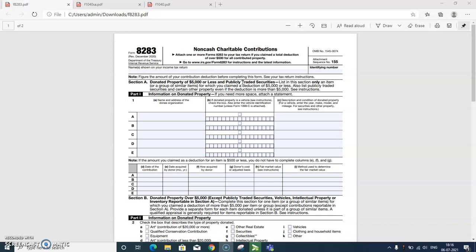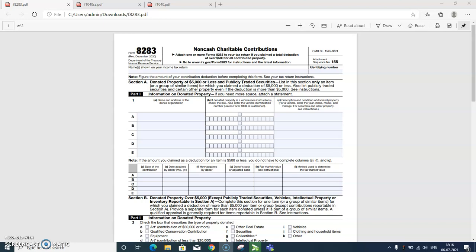Annual deduction limitations. Preparation of Form 8283 does not guarantee that you can deduct the entire value of your property donations in the current year. For most of the organizations you make donations to, the IRS limits your combined annual deduction to 50% of your adjusted gross income. In the unlikely event your deduction is limited this year, you can always deduct the excess in one of your next 5 tax years.